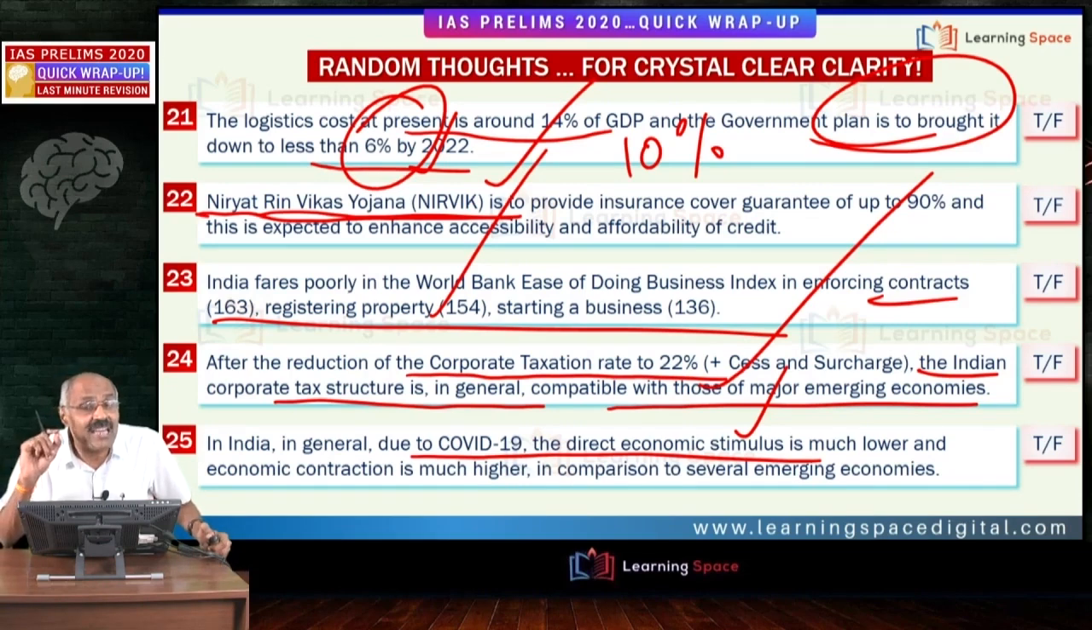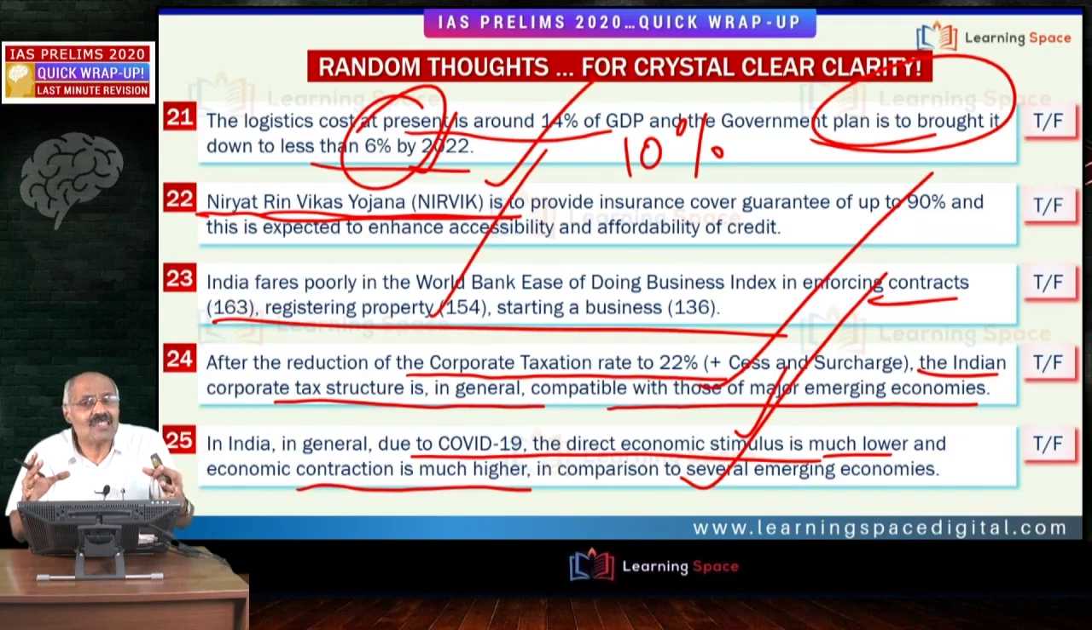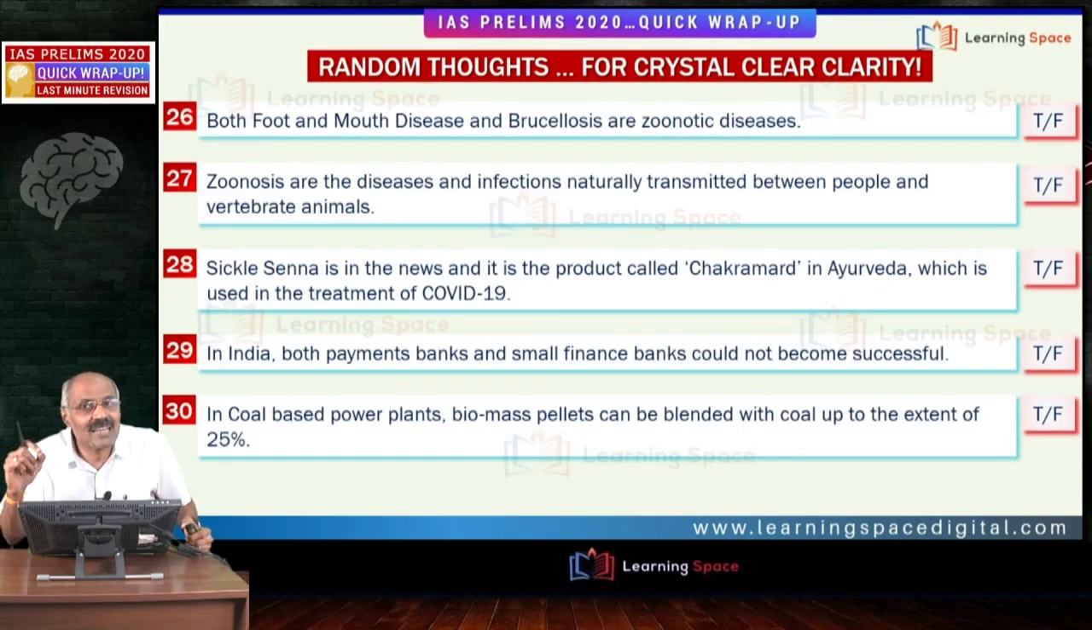I am talking about direct economic stimulus. Then it is much lower, and economic contraction is much higher in comparison to several emerging economies. Absolutely correct. Economic contraction in the first quarter, which is the COVID-19 hit quarter, was around 24%. So economic contraction is much higher and the direct stimulus is much lower when we compare with the other emerging economies in general. The statement given is absolutely correct.